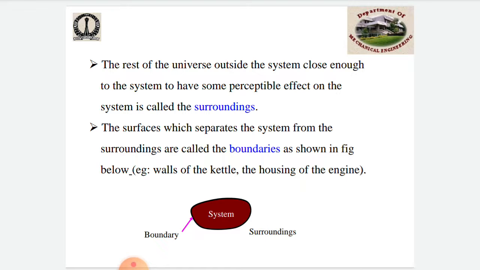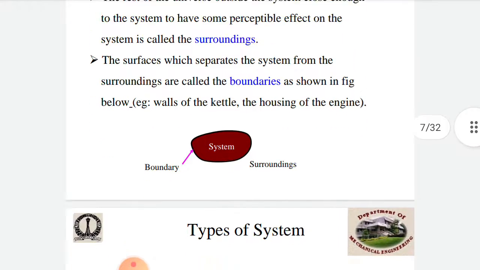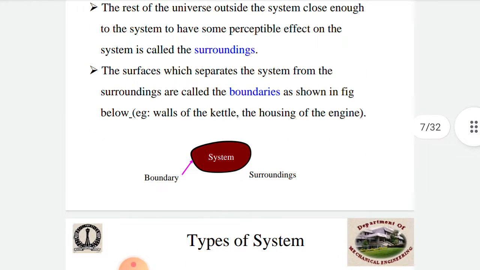The surface which separates the system from the surroundings is called the boundary. So the boundary can be shown like the wall of the kettle and the housing of the engine, which we call the boundary. This is the brief introduction about systems.